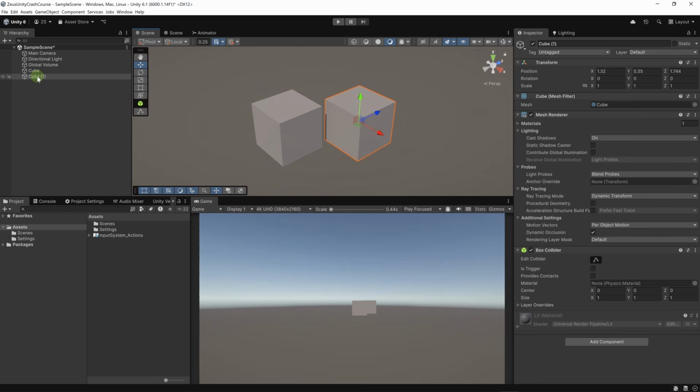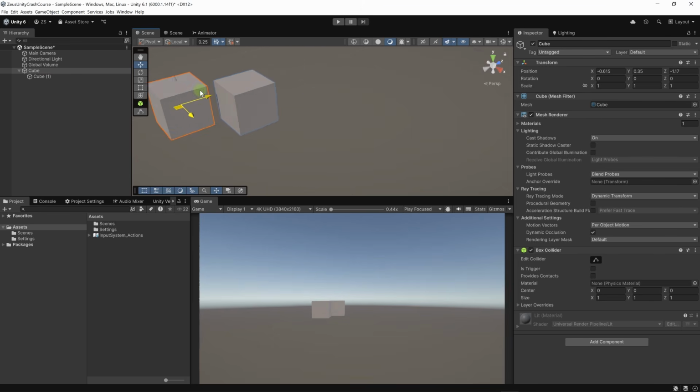When I said hierarchy, I really do mean hierarchy. You can have one object be a parent of another object. For example, here, the second cube, we can have it as a child of the first cube. So whenever the first cube moves, all its children will move with it.